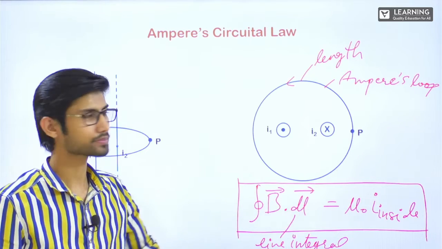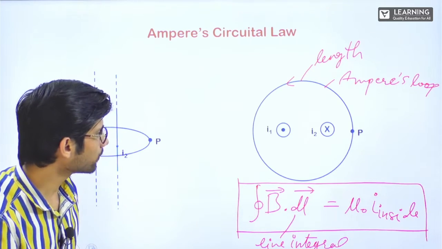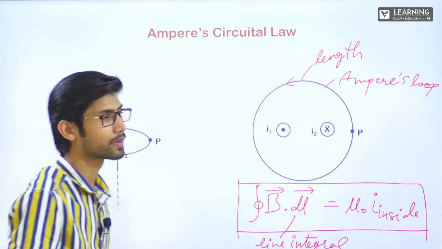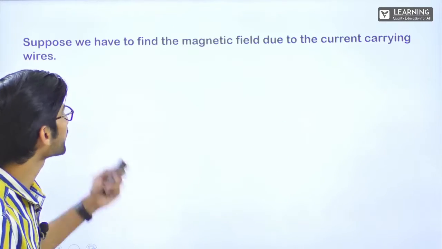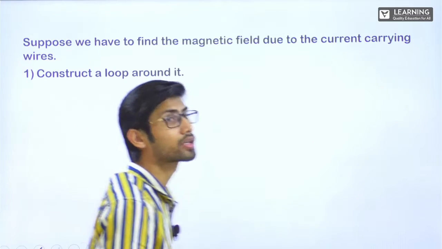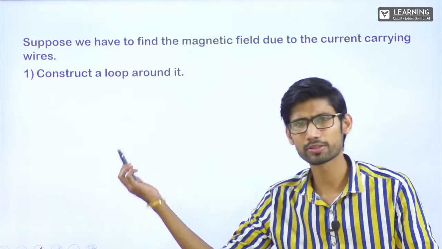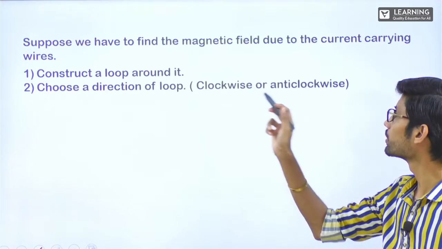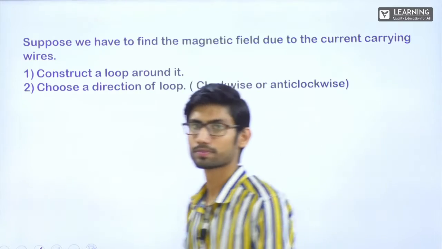Got the point? Alright. So now, note it down. If you want to note down all the steps, note down. Suppose we have to find the magnetic field due to current carrying wires. First step, construct a loop around it. Whatever I have explained, it is just in words. Choose a direction of loop, clockwise or anti-clockwise.